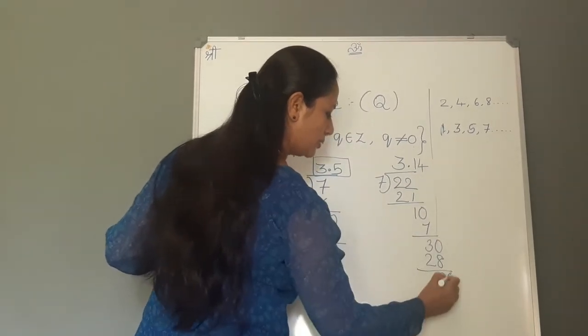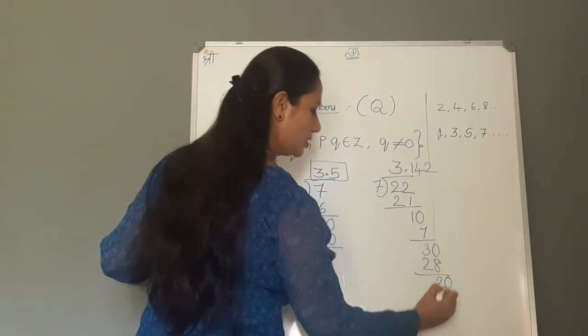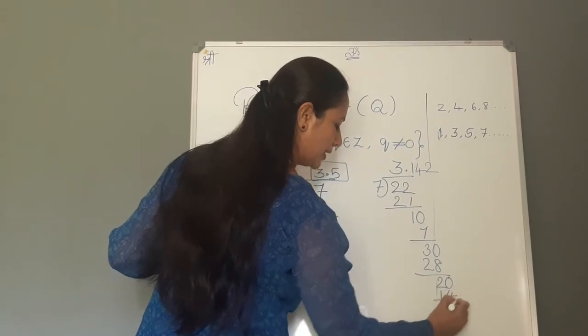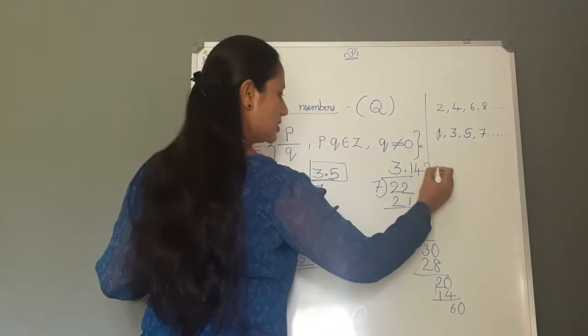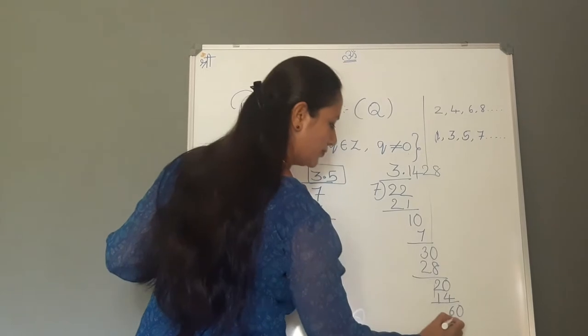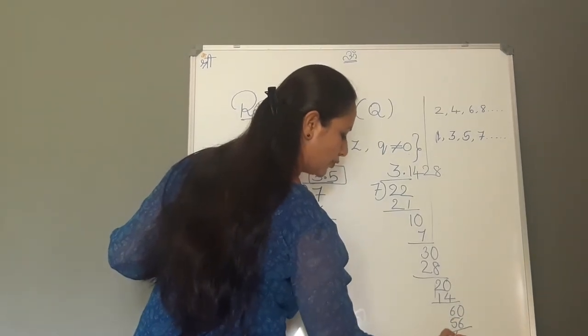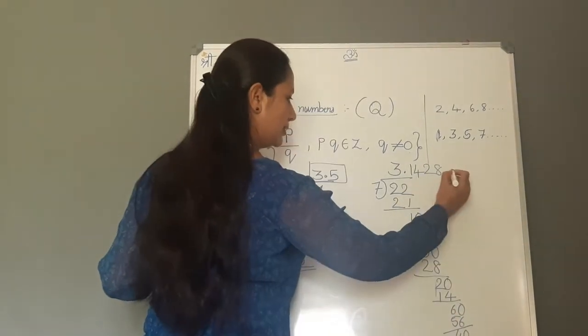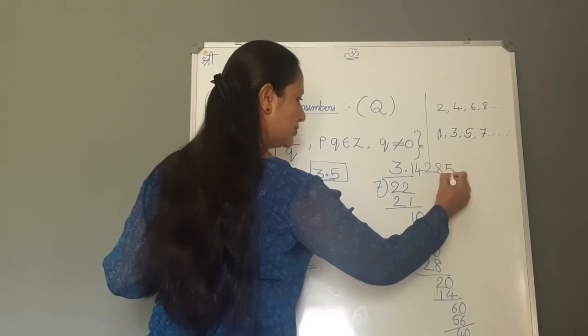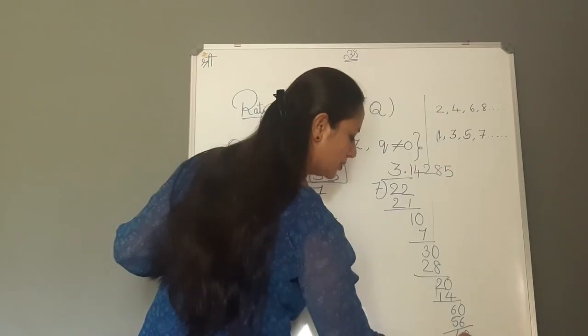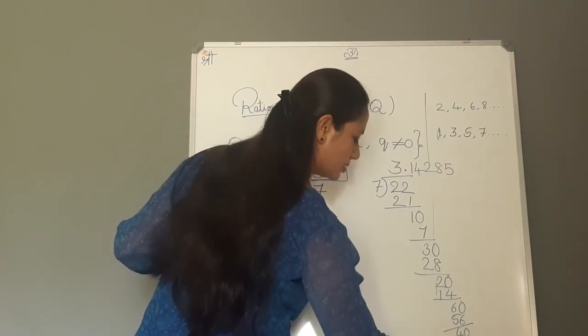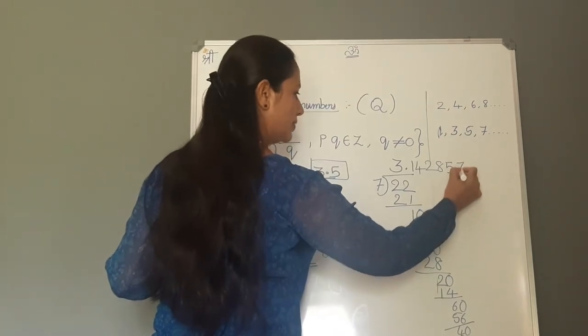There is a point I can put a 0. 7 2s are 14, remainder 6, 0. 7 8s are 56, remainder 4, 0. 7 5s are 35, remainder 5, 0. 7 7s are 49. Again you are going to get 1.